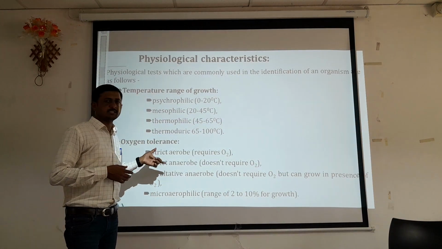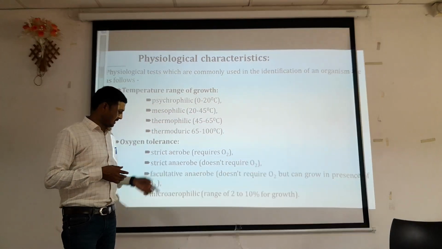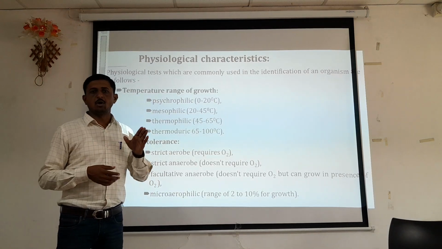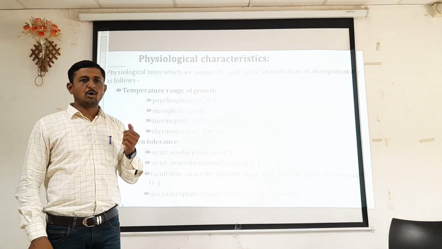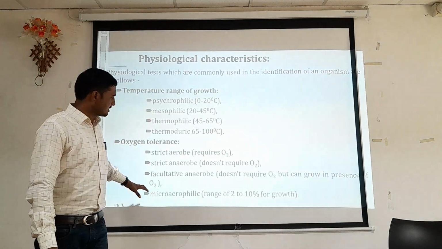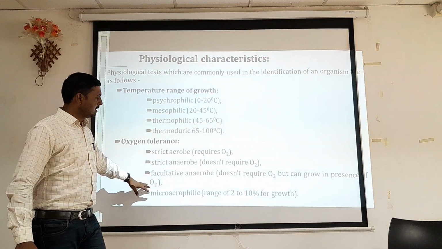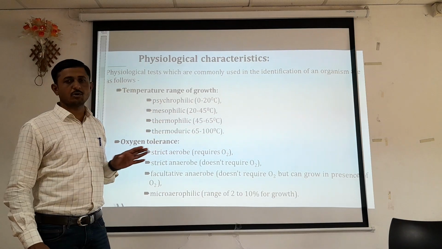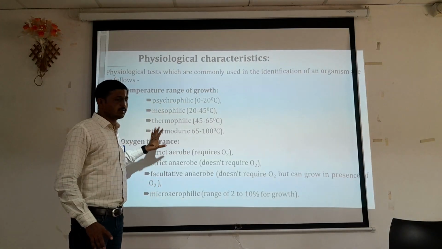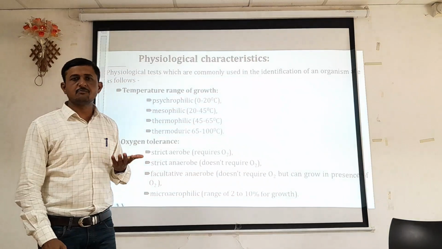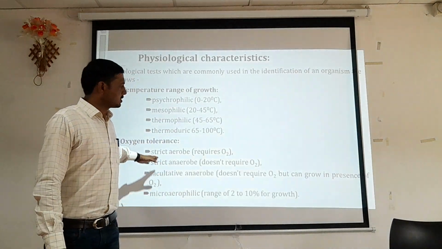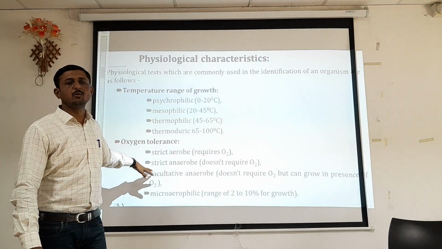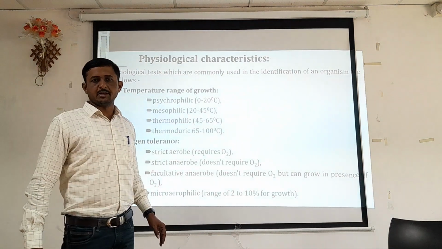So depending upon the oxygen requirement, organisms are classified. Another group of organisms is the microaerophilic. The name itself suggests the organisms require oxygen in minimum quantity. That's why they are a microaerophilic group of organisms, requiring a range of 2 to 10% oxygen for growth. So these are the organisms we can classify into different groups depending upon the oxygen requirement: strictly aerobes, strictly anaerobes, facultative anaerobes, and microaerophilic.